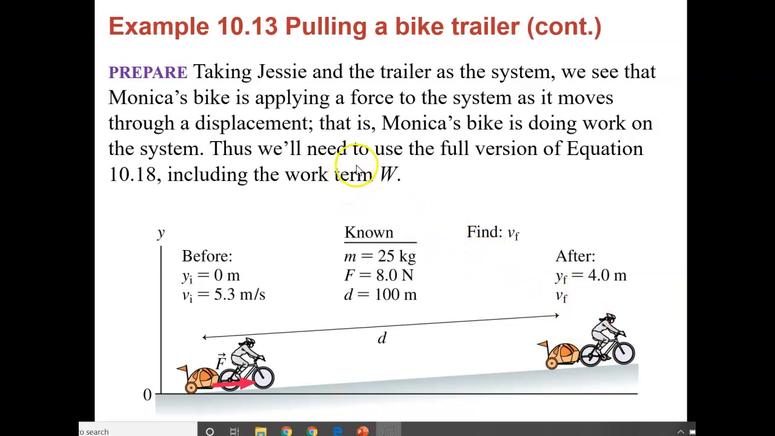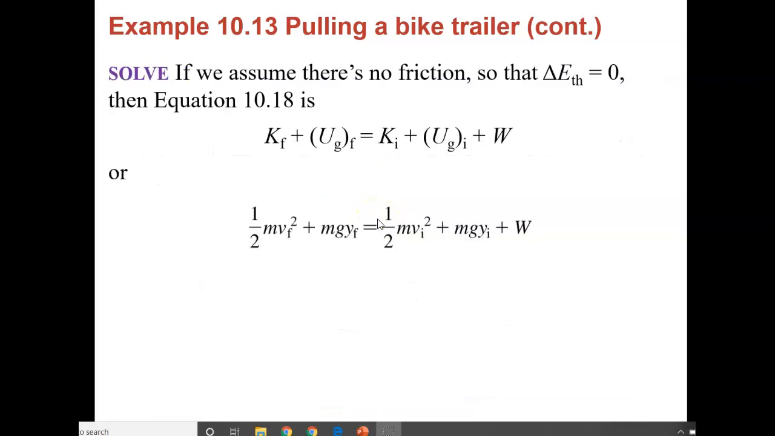So we're going to need the full version of this, and we're going to have to look at it in terms of work. Again, the final energy, our kinetic energy final plus gravitational potential energy final, is equal to kinetic energy initial plus potential energy initial plus work. She's done work on the object. She's put energy into it, so the work has been added to it. So we have to make the equation look like this, which creates the equation that looks like this.